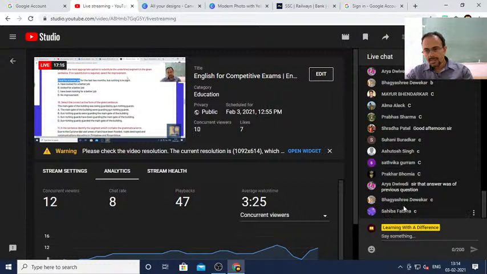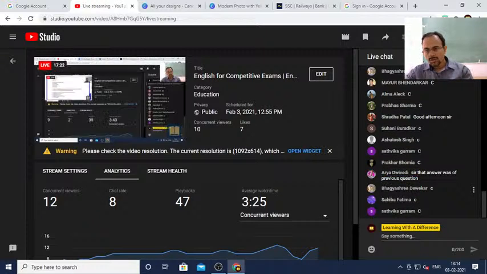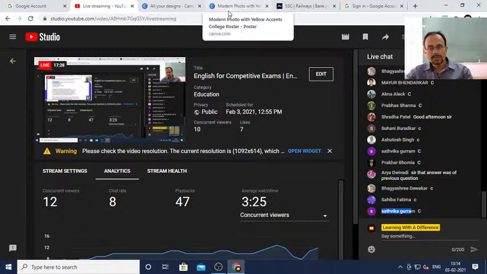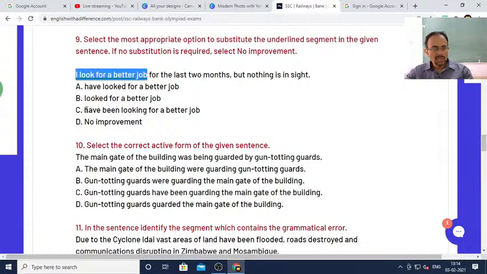Sahiba and Bhagyasri. Okay, Arya is all right. So Bhagyasri, Sahiba, and Sadvika have said number C. Okay, so number C is the correct answer.